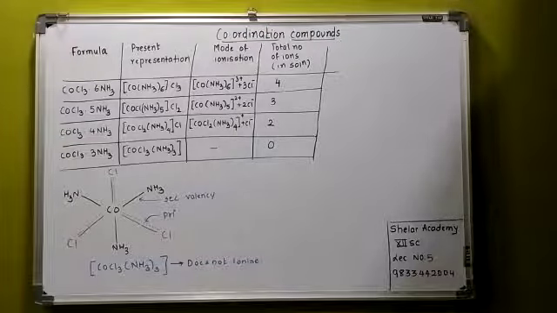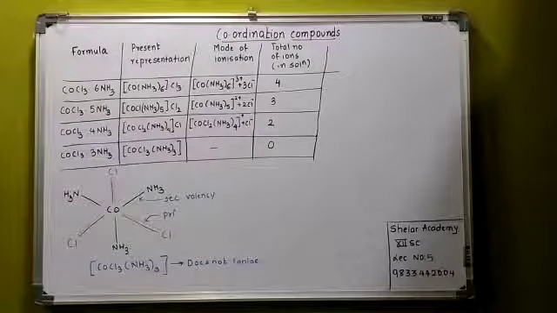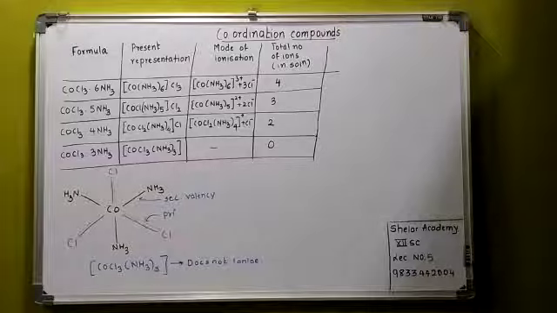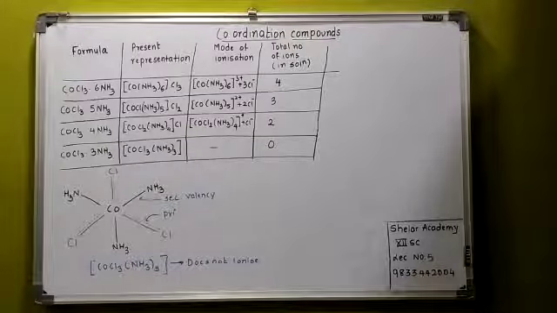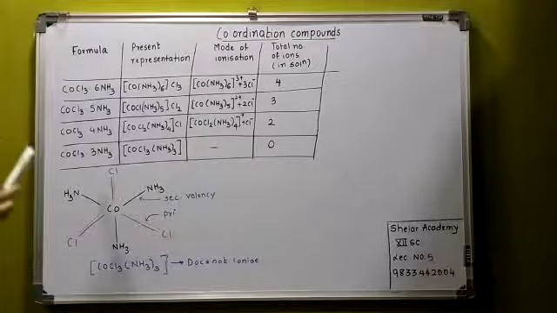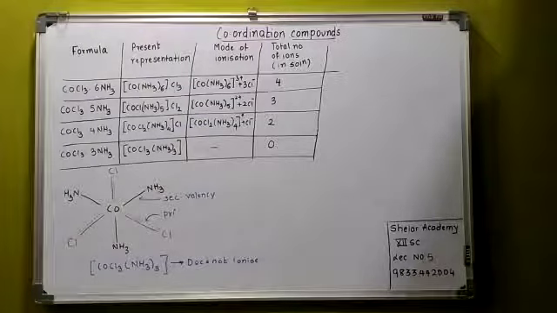And then after that I have made a chart of the different molecules, उसका presentation, the mode of ionization and the total number of ions which are there in the solution. तो ये छोड़ के बाकी सभी जो complexes हैं, see, we had started first with COCl3 6NH3. How to represent it? It is CO NH3 6 times and Cl3 is written outside the bracket. That is ionizable. And see, how does it ionize? What is the mode of ionization over there? It ionizes in this way. So total number of ions हमको कितना मिला यहाँ पे, 3 plus 1, that is the entire one is considered. So the total number of ions are 4 in the first example.